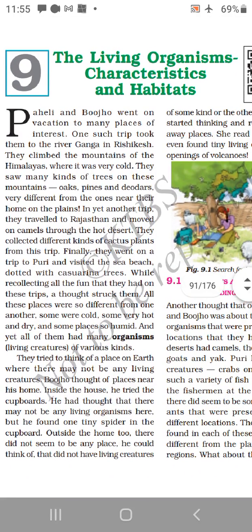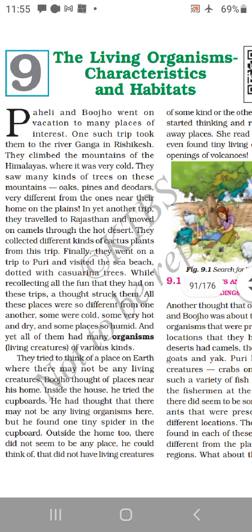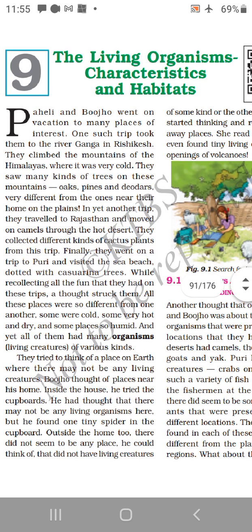Paheli and Bujo went on a vacation to many places of interest. One such trip took them to river Ganga in Rishikesh. They climbed the mountains of the Himalayas where it was cold. They saw many kinds of trees on these mountains, oaks, pines and deodars, very different from the ones near their homes on the plains.